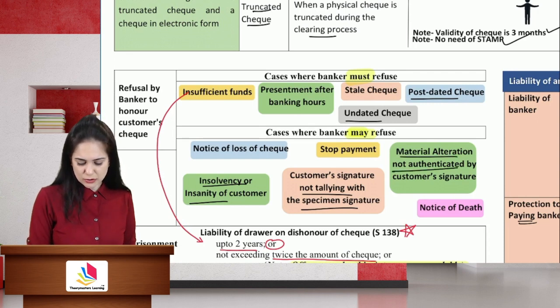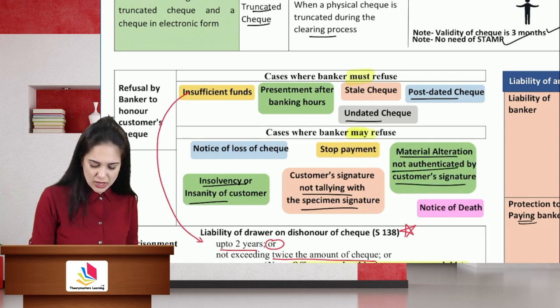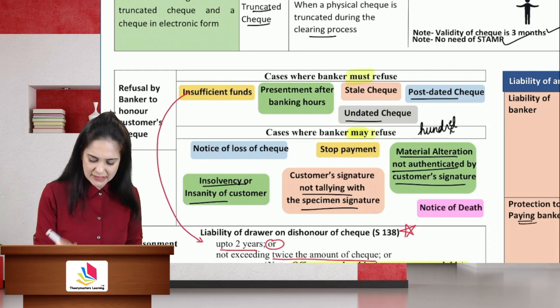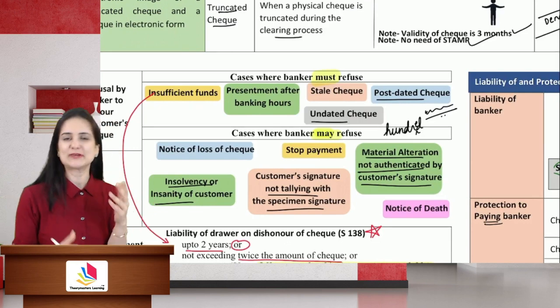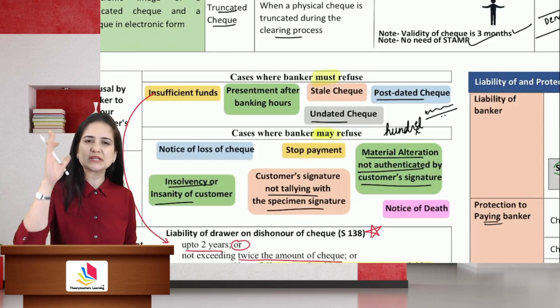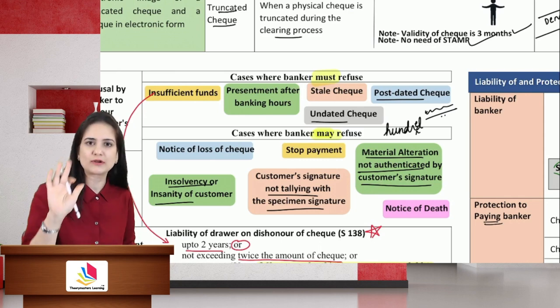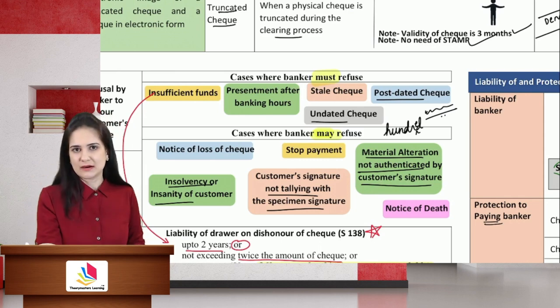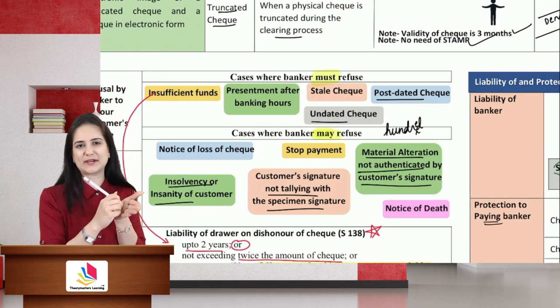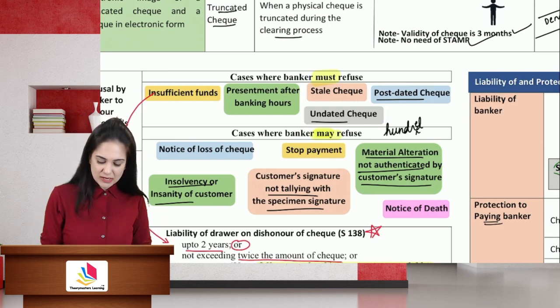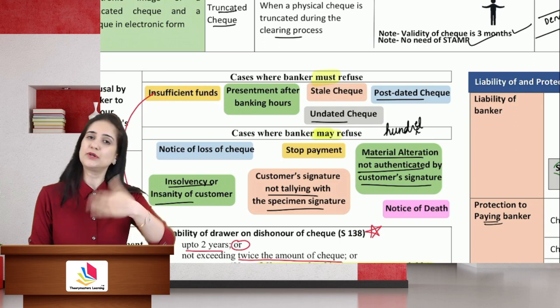Okay, material alteration not authenticated by the customer's signature. Suppose you have written the spelling of 100 incorrectly on the check. What you do is you make that correction and then you have to sign full signature on the check. Okay, but sometimes you forgot. There was a spelling mistake, you forgot to authenticate it. Bank knows you since 25 years. You are a very old customer. They may honor your check or they may dishonor your check because you have not authenticated that correction with your signature. So it depends on the bank. Sometimes they also ask you to draft a new check, depends on the bank.